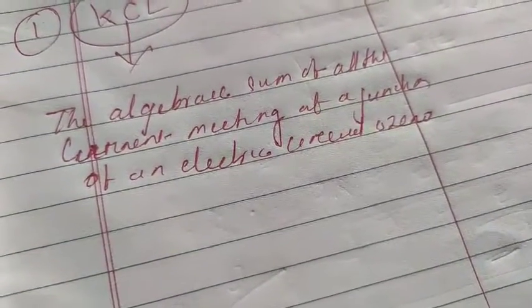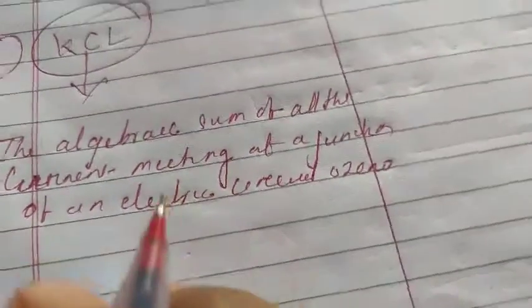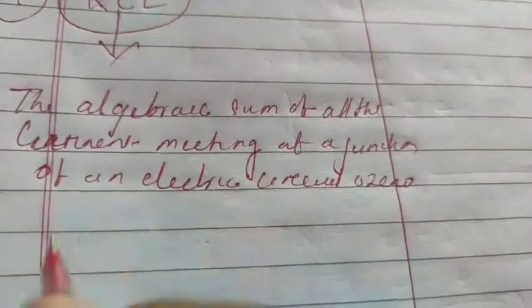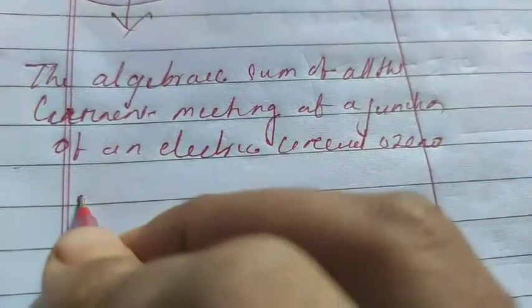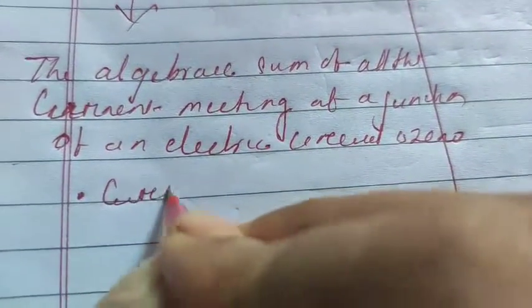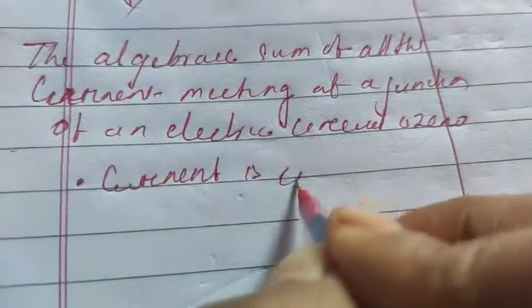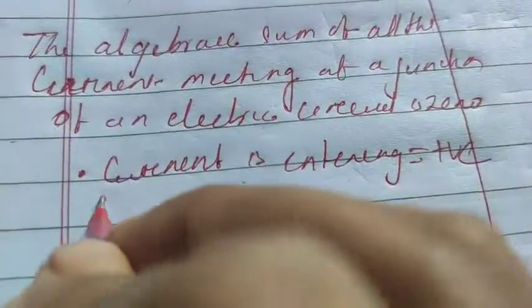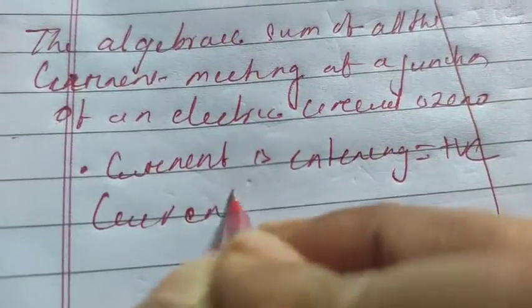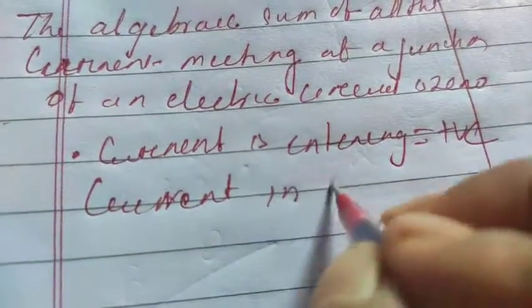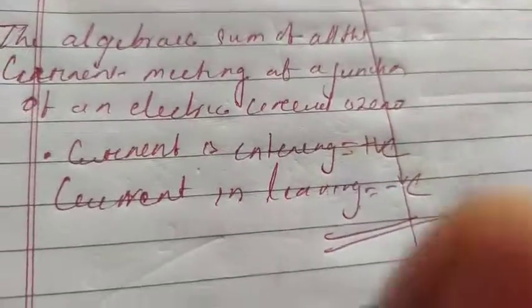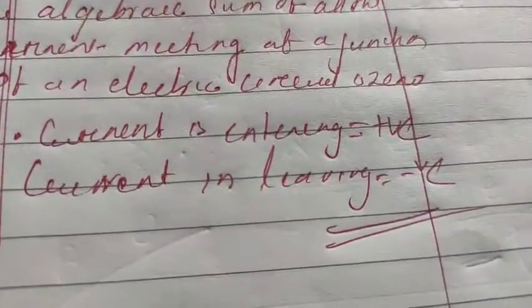Very simply I can show you. Just remember, the algebraic sum of all the currents meeting at one point is zero. First, for that you will remember, suppose current is entering, you will take it positive. Current is leaving, you will take it negative. First understand these two terms. Suppose current enters, you take positive; current leaves, you take negative.